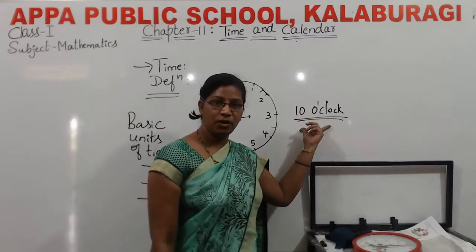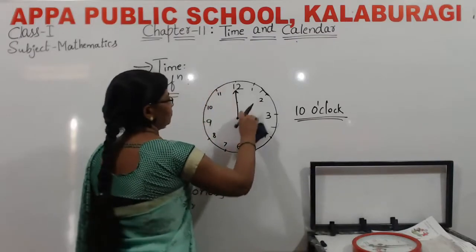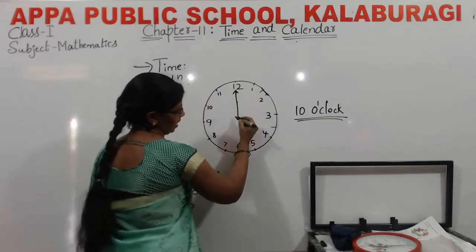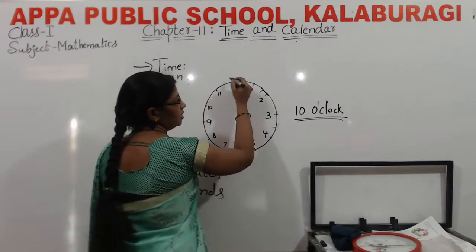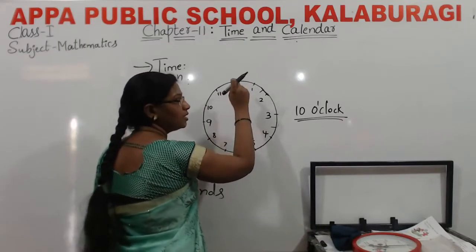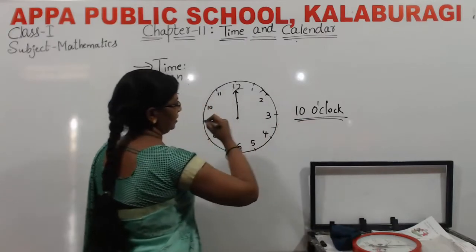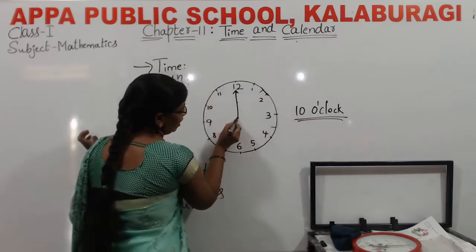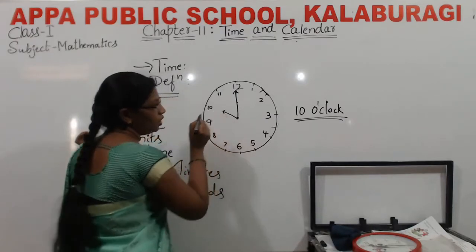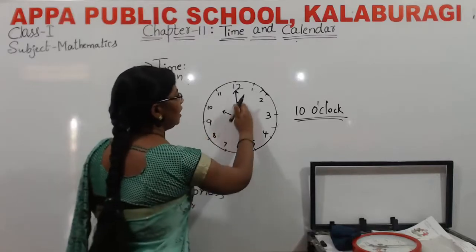How to represent this 10 o'clock here? Okay, I will show you. This is the minute hand. Which number is it on? It is at the 12th place. What is the time now? The hour hand moves to 10 and should be shorter. How to read this time? See here, this is 10 o'clock.